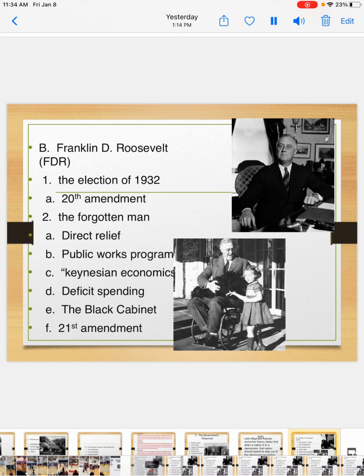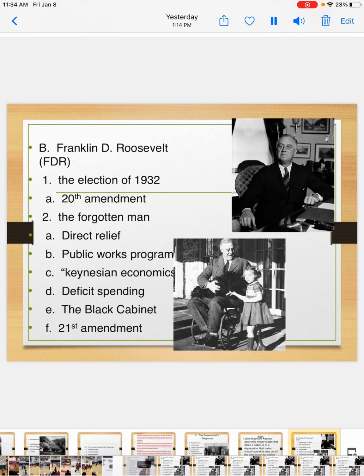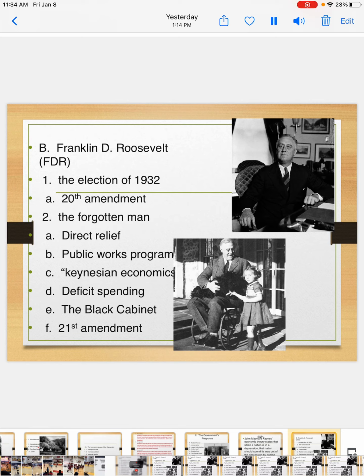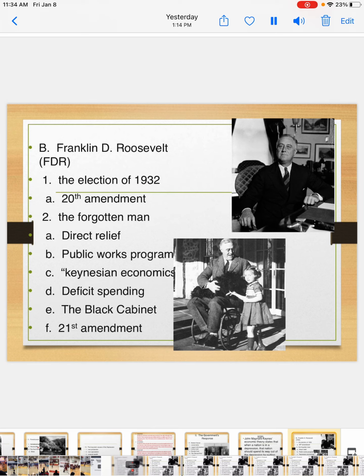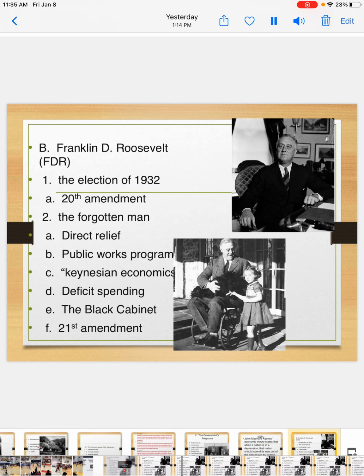All right, after the election of 1932, the 20th Amendment was added to the Constitution. The 20th Amendment reduced the time between the election of the national official and their assumption of office. So basically what that means is before the 20th Amendment, the president was elected in November, and they didn't actually take office until like March, and that's a long time between, and so we reduced that. So now we know, especially this year, that the election is still in November, but now the president takes office in January. So January 20th will be Inauguration Day, and that's when we will have a new president.